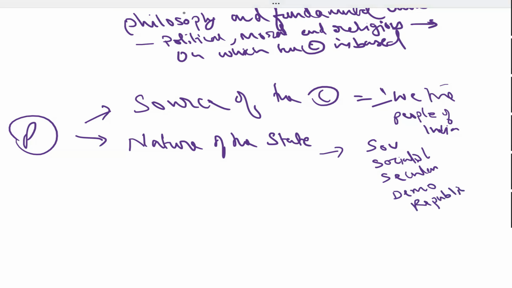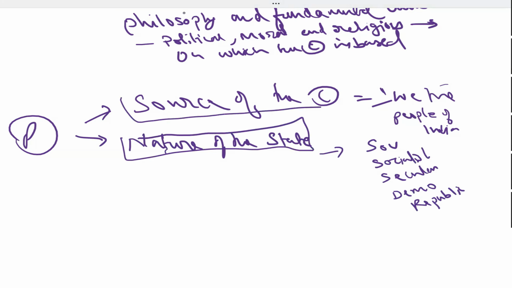Yes or no? It declares the nature of the Constitution. It declares the source of the Constitution. And what next does it declare?